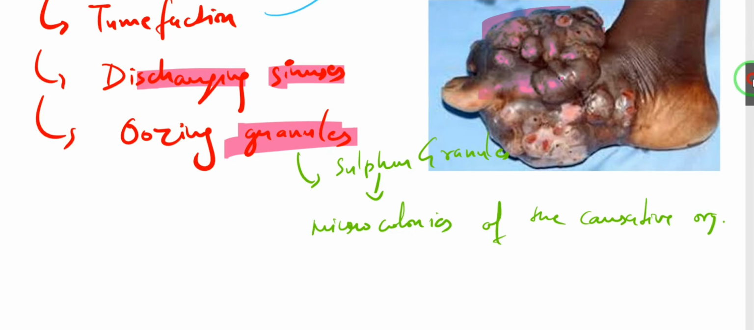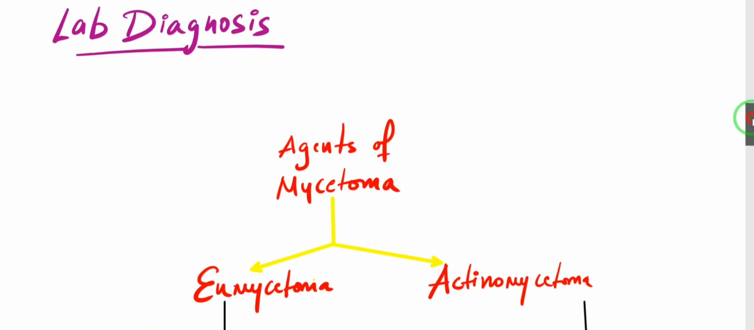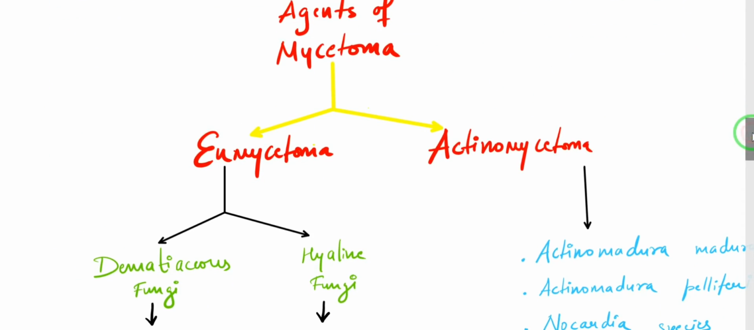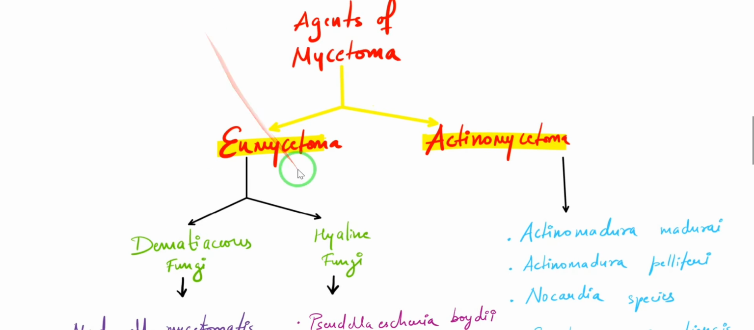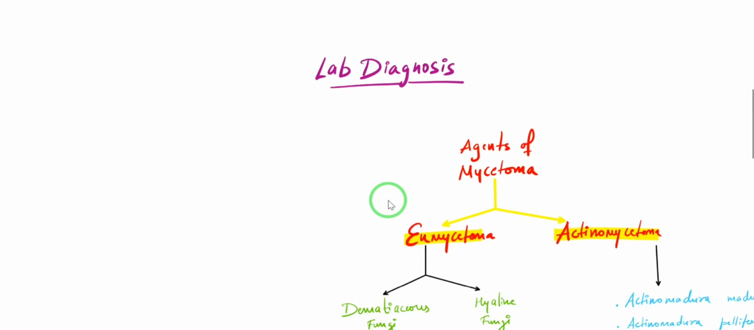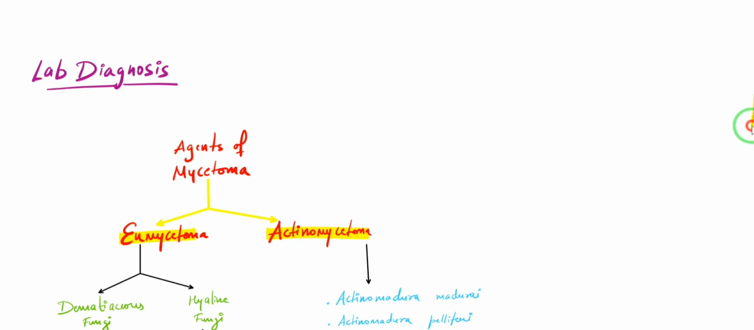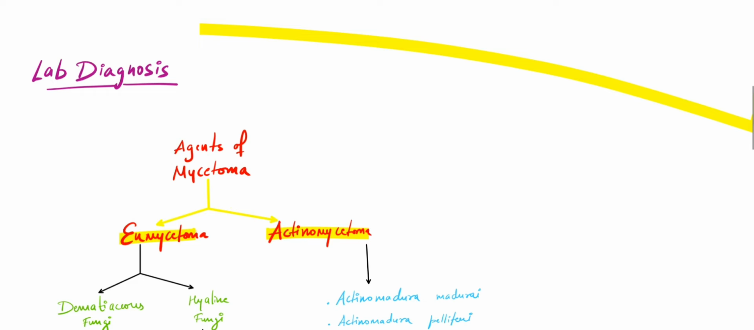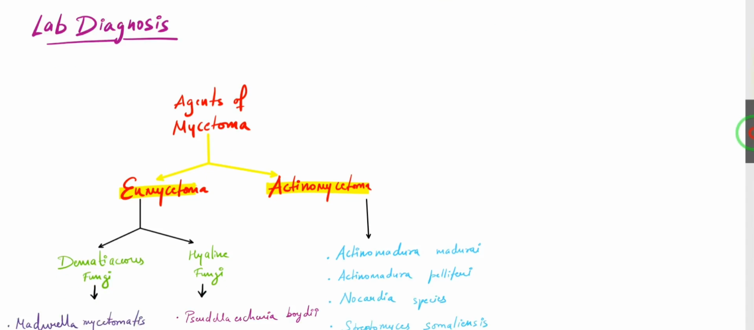Now, before coming to the lab diagnosis, we are going to see the agents of mycetoma. As I have already told, on the basis of who causes it, if it is caused by fungi, it is known as eumycetoma, and if it is caused by bacteria, it is known as actinomycetoma. Now let's see about the fungi. We have two types of fungi causing eumycetoma, dematiaceous fungi and hyaline fungi. The dematiaceous fungi will have black color granules. Why? Because dematiaceous fungi have black color hyphae, hence they will be producing black color granules.